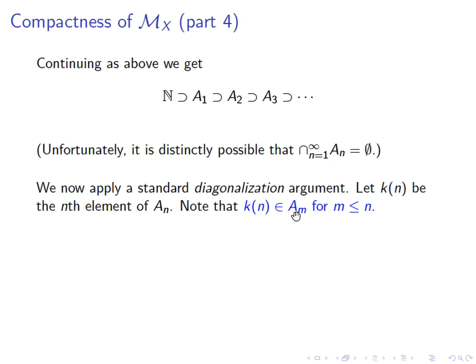Let's think about m equals 1, for example. Well, k(1) is in A1 by choice. k(2) is in A2, but A2 itself is in A1. k(3) is in A3, and A3 is a subset of A1. So we see that k(1), k(2), k(3) are all in A1. And this applies for all m. This will play a role.